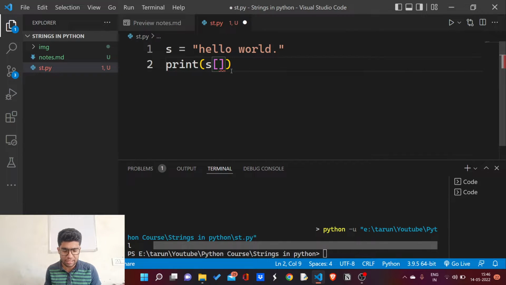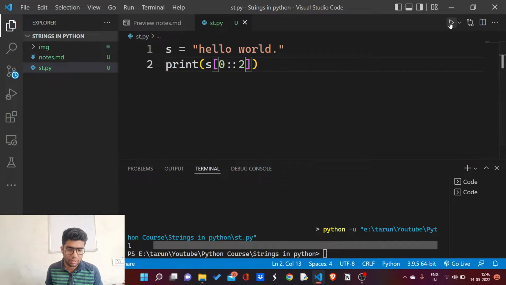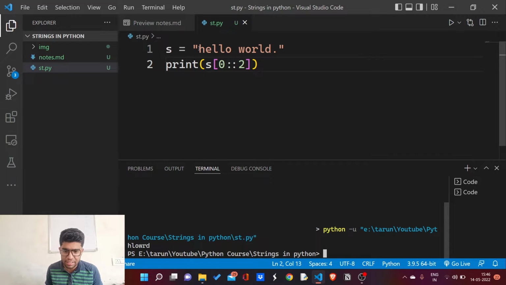So it is the same as indexing shown in the list, from 0 to the last. As I am not mentioning anything here, I am going till the end of the string with a jump of 2. As you can see, first I get H, then it jumps to L, after that to O, after that to W, after that to R, after that to D. If I don't give any jump, I am simply getting my whole string, hello world. If I give index 5 here, I am going to get hello only on my output screen. So this is all about indexing and slicing of the string.